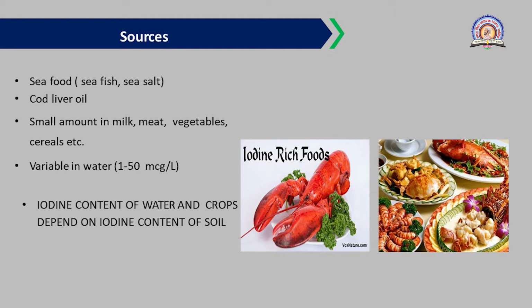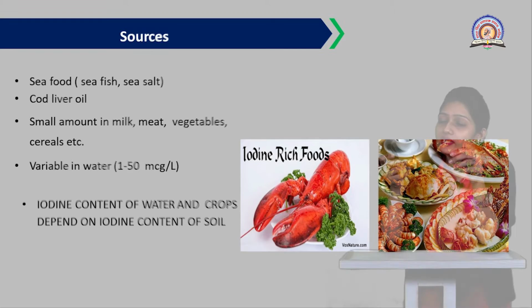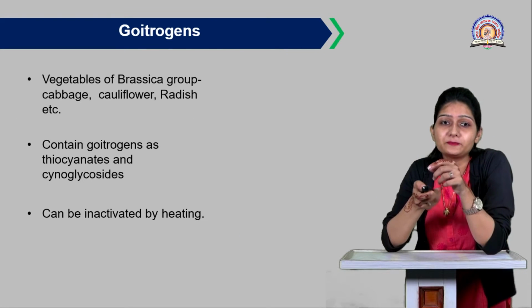And as you can see here, the iodine content of water and crops. The crops also contain iodine, as we have discussed the food sources, which are given here. The iodine content of crops and water depends on the iodine content of the soil, as crops and water both absorb iodine from the soil. So these are some sources of iodine.